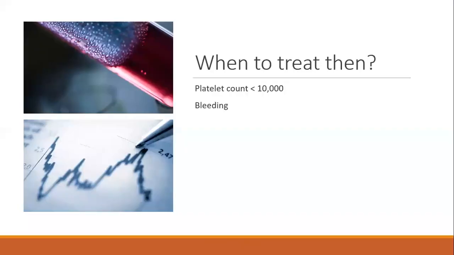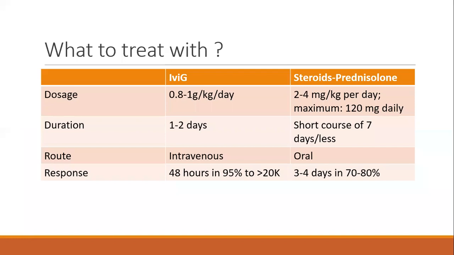So when to treat? If the platelet count is less than 10,000, or if your practice guidelines say 20 or 30,000, depending upon which you follow, UK or Canadian Pediatrics Society, whichever it is. So if the platelet count is less than X value, or if the child is having a bleed, a moderate amount of bleed, then treat them. All the first-line treatments are effective: IVIG, steroids, and anti-D. But most of us use IVIG or steroids, isn't it so?